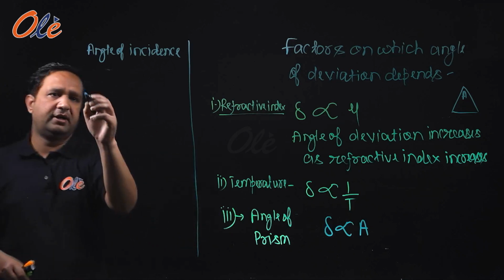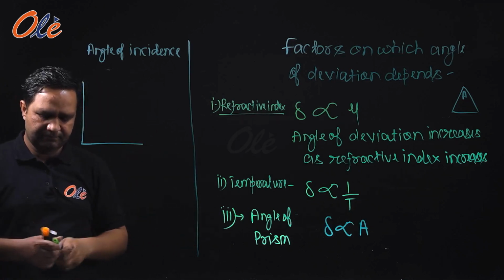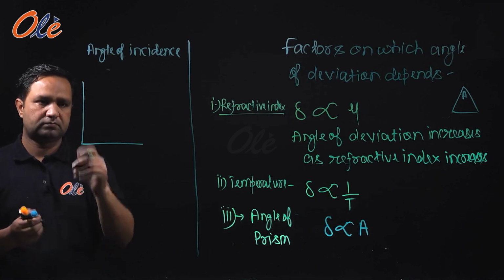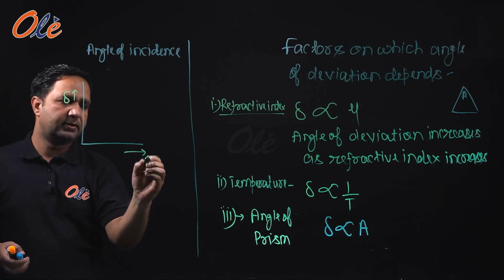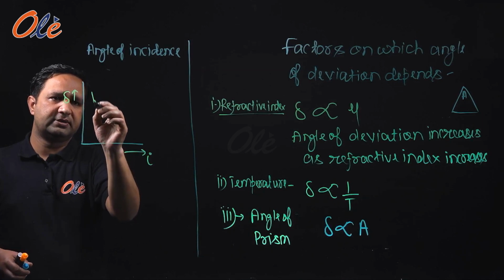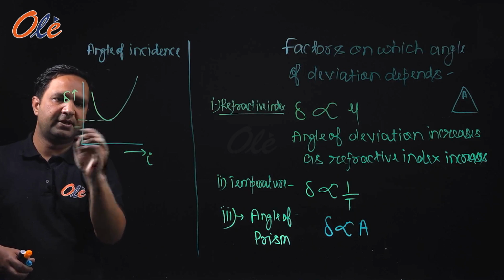So we'll draw a graph between angle of deviation and I. Suppose that this is del and this is I. So we will get a graph something like this. This is del minimum.